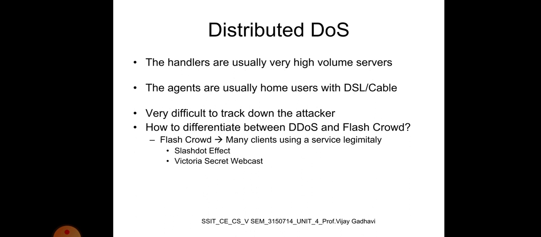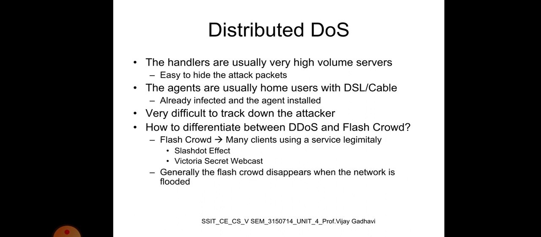How to differentiate between DDoS and a flash crowd? A flash crowd is many clients using the service legitimately. It's like the Slashdot effect and a Victoria's Secret webcast. With DDoS, it's easy to hide the attack packets, and the agents are already infected with installed software. Generally, a flash crowd disappears when the network is flooded or congested. Sources in a flash crowd are clustered and divided into multiple parameters.